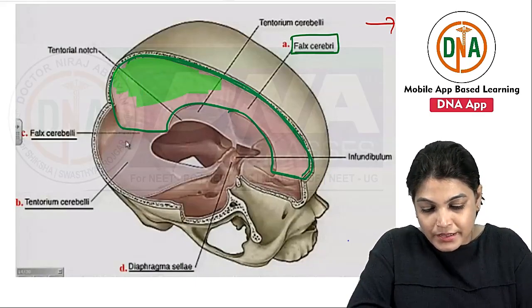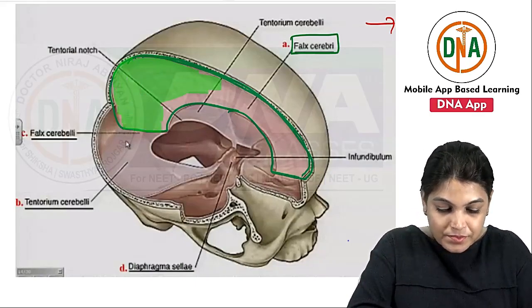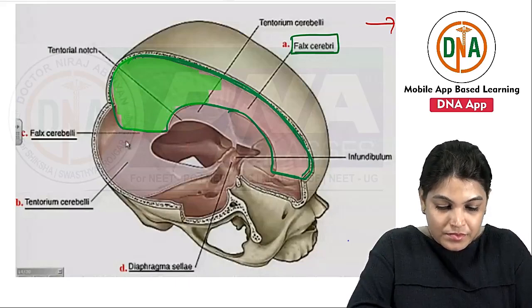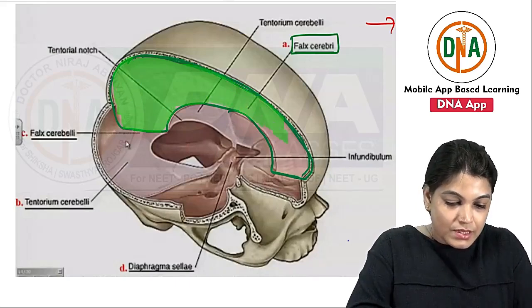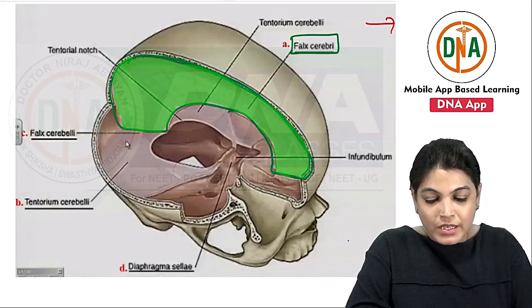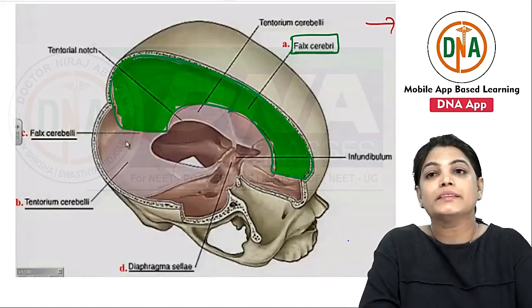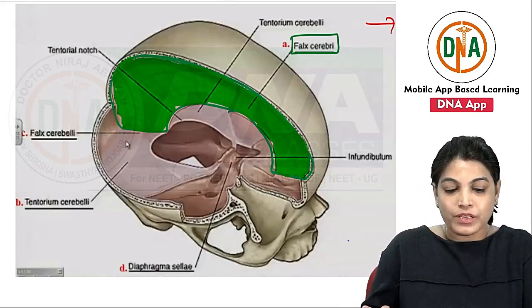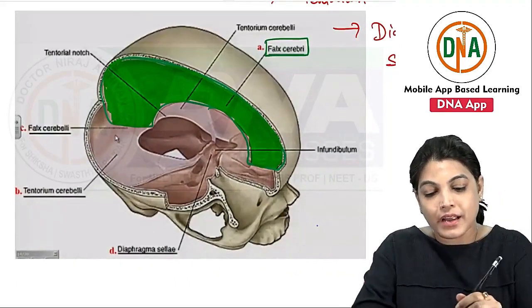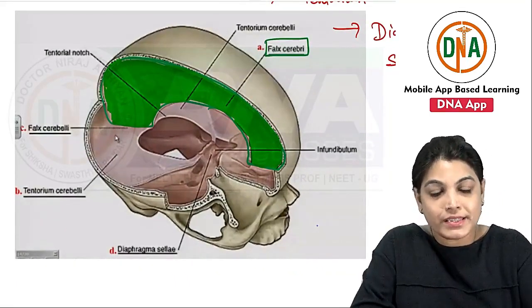Let me just highlight it with green color. This is the sickle-shaped fold of dura mater. It has got an attached border and an unattached or free border. Often the question is asked where the attached border is attached.